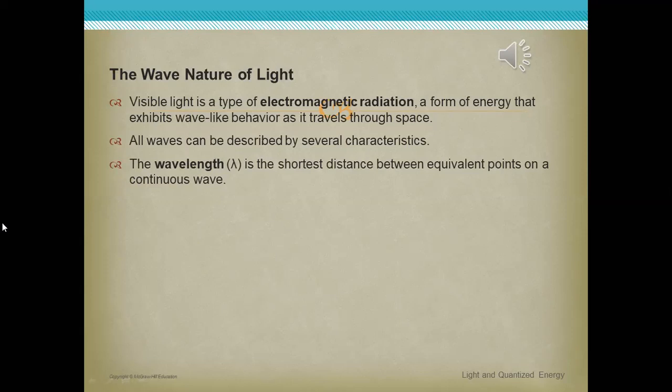Okay, Hussam, can you read it again, please? The wavelength is the shortest distance between equivalent points on a continuous wave.